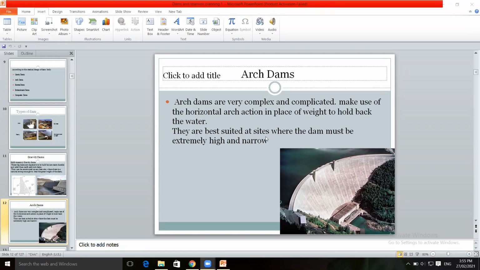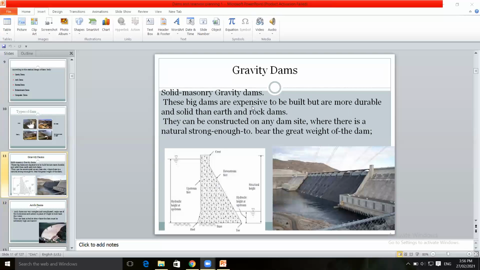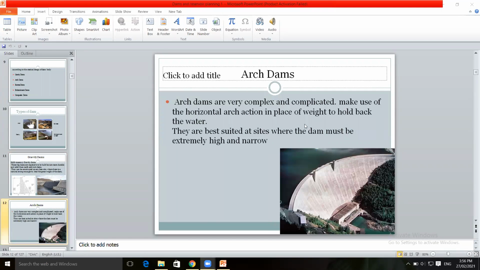These are the dams which are suited at sites where the dam must be extremely high and narrow. At those places these arch dams are constructed. See the shape, actual image. The shape of the dam is arch type. In the earlier image it is straight. Gravity dam is perfectly straight, but arch type dams have an arc of a circle.